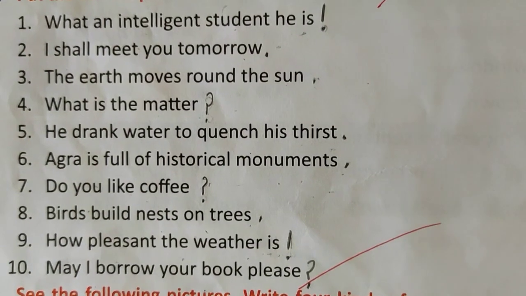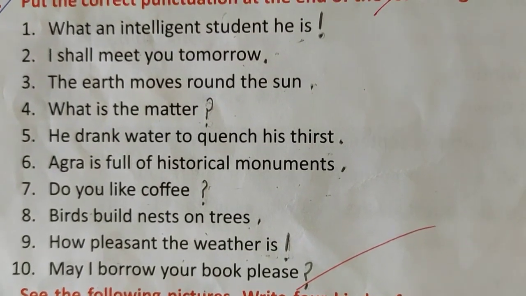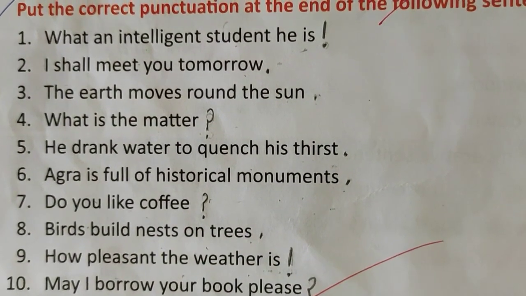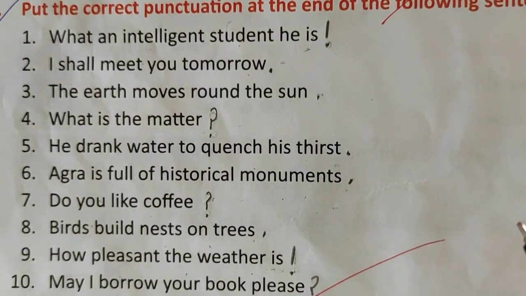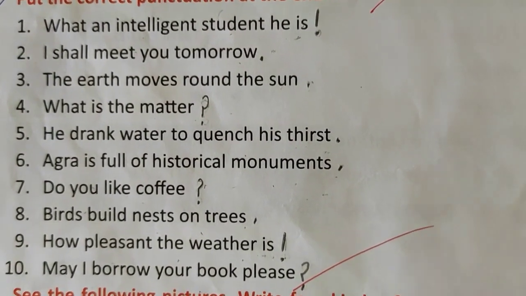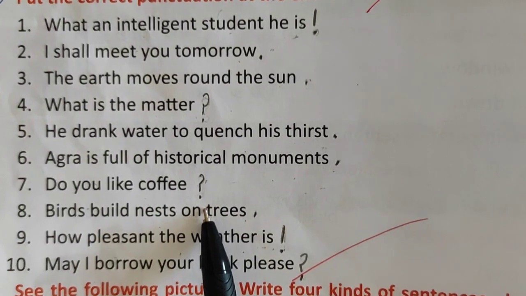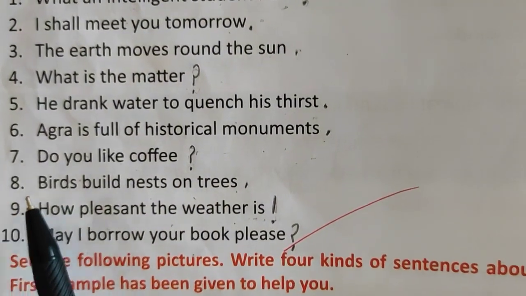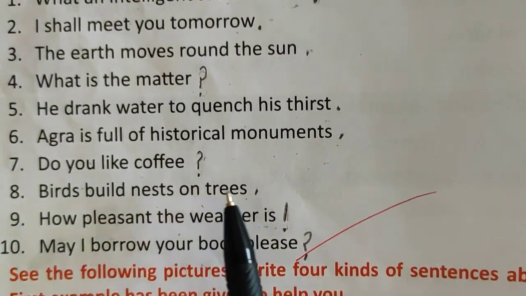If some guests come to your home and you ask, do you want tea or coffee? Or do you like coffee? Some question is being asked. So here what will come? Question mark. Then number 8, birds build nests on trees.